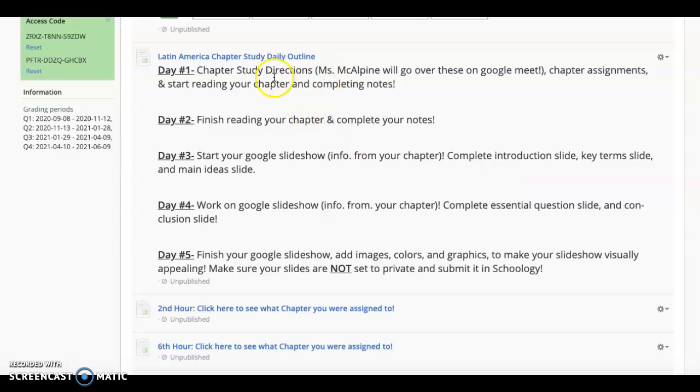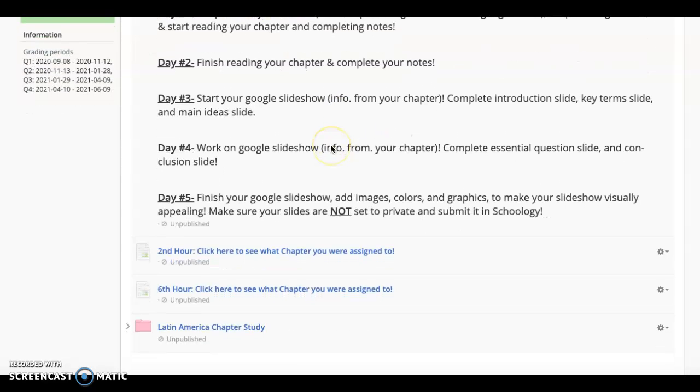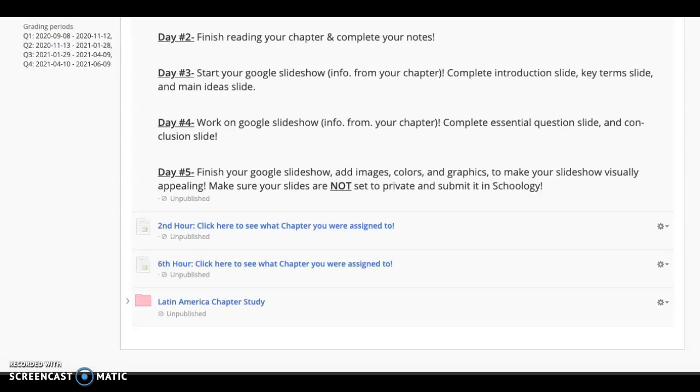So I have each day that kind of tells you what we're doing. I'm going to go over all the directions with you on our Google Meet. I'll tell you which chapter you're assigned to, and then you're going to start reading and doing notes for your chapter. Day 2, you're going to finish reading your chapter and completing your notes. Day 3, you're going to start your slideshow, which I'll go over with you so you know what to do. Day 4, you're going to work on your slideshow. And then the last day, you're going to finish your slideshow and submit it, okay?